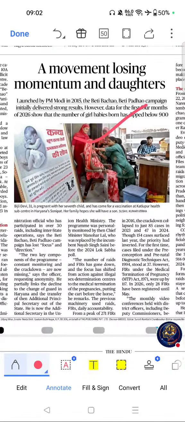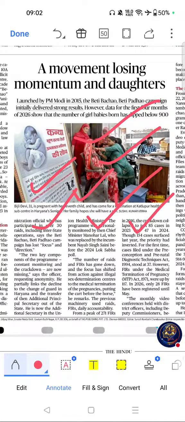This topic is important. A movement losing momentum and daughters. If you see the importance, BBBP is a flagship scheme of the Government of India. Sex ratio and female foeticide are recurring UPSC social issue topics, frequently asked in UPSC prelims, mains, SSC and state public service commission exams. And important for questions on gender justice and demographic trends, relevant for governance and public policy case studies.